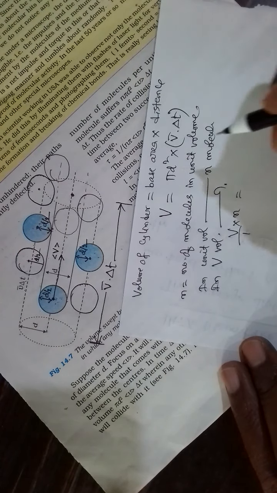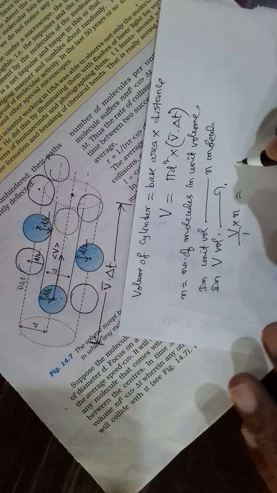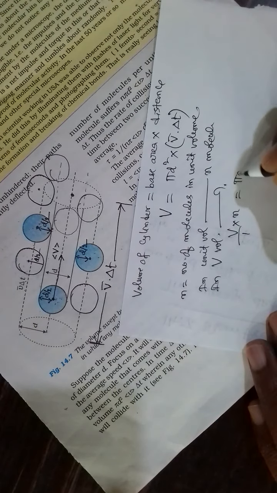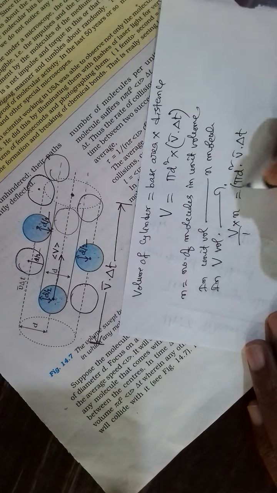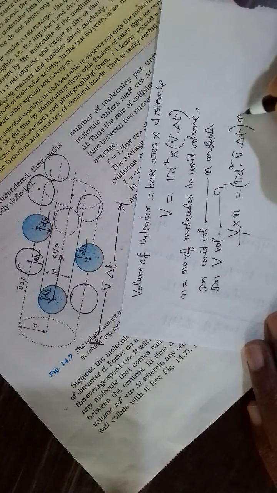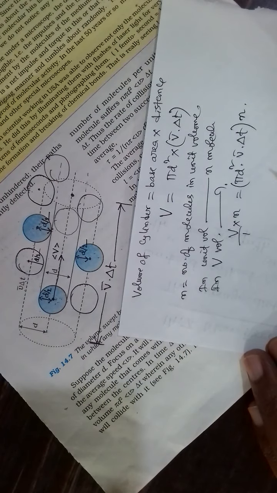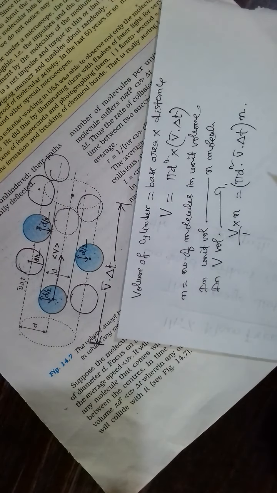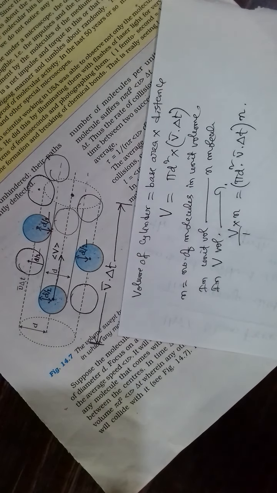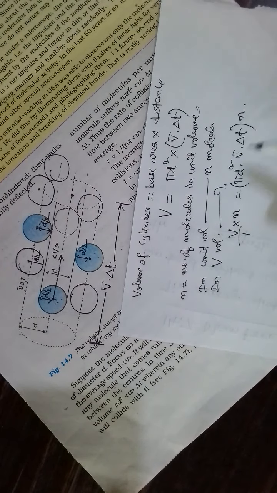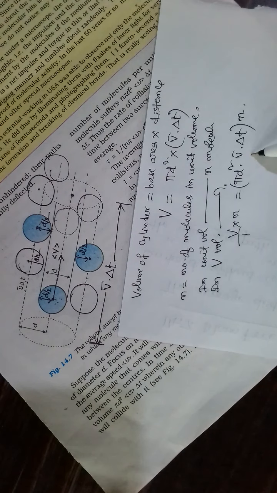Capital V by 1 into n. Capital V value, how much? Pi d square v bar delta t into n. So many molecules are there covered by the cylinder. Therefore, this molecule will collide with so many number of molecules.